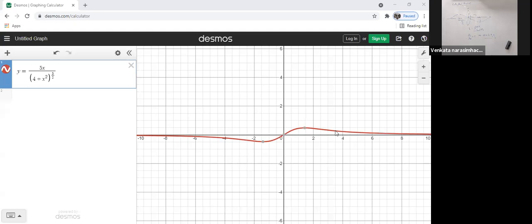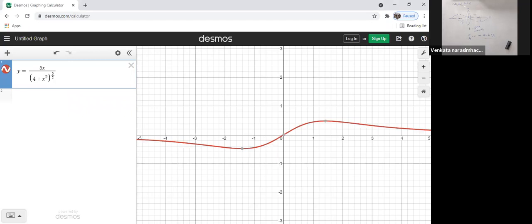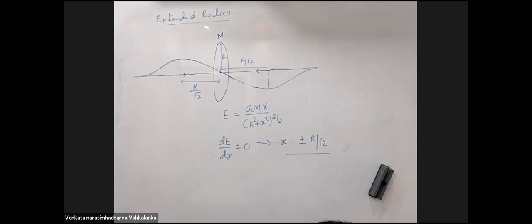Are you able to see the graph? See the function that I have written here. y is equal to GM, I took GM as some constant 5, times x upon (r square plus x square) to the power 3 by 2. Are you able to see the graph? Yes, sir. So that was the graph for the ring, for E, right? Right.